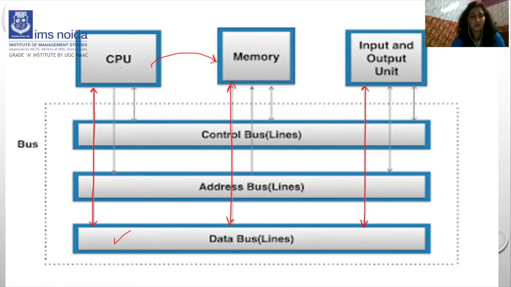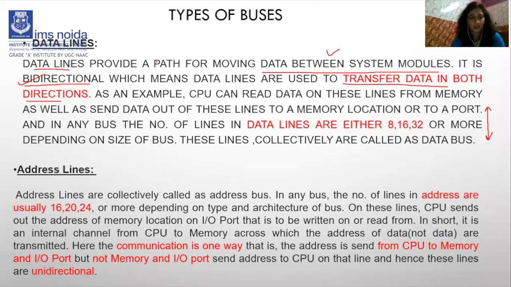First the CPU sends the information to the data bus. From the data bus, the memory can fetch the data or input output can fetch the data. Clear? And suppose input output wants to communicate through the CPU, so first the CPU sends the information to the data bus, and after that the data bus can fetch the data from the input output unit. Clear?